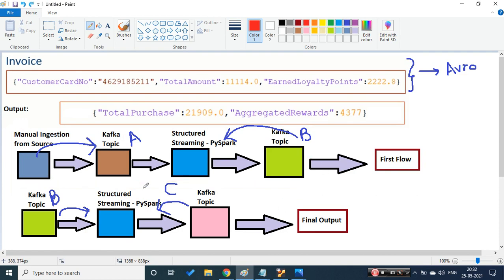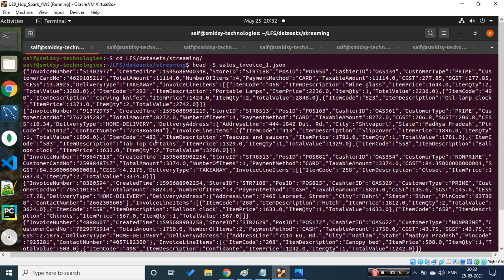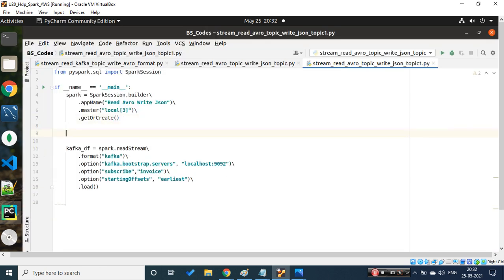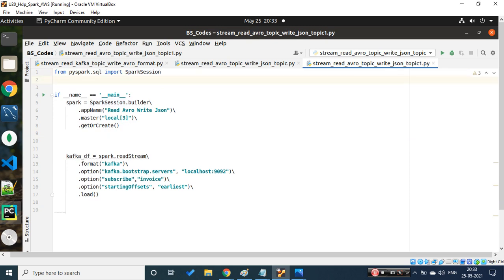In this, as this is an Avro read, I need to provide a schema. I already showed you where the file is. So I'll just pick that file, and picking the file is very simple. For that, I need to import one package, and that package is from